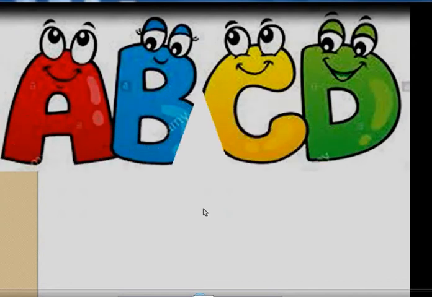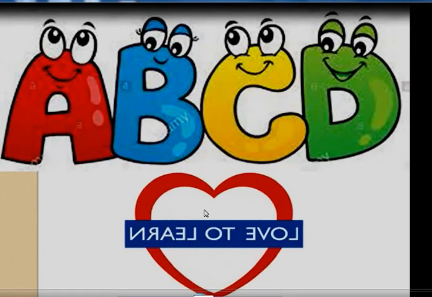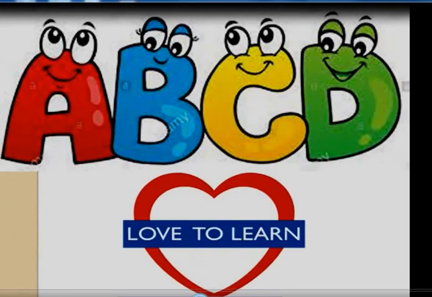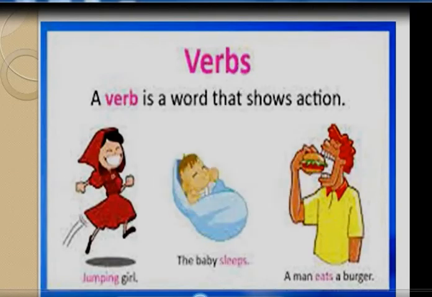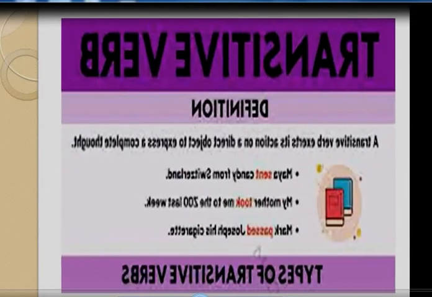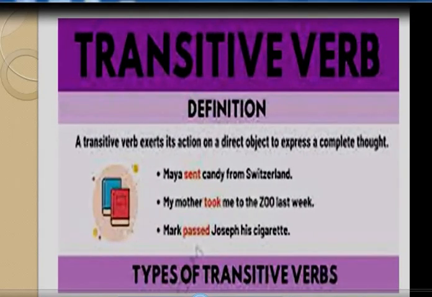Dear students, today we will learn about verbs. A verb is a word that shows action. Already we know the action words are called verbs. Jump, sleep, eat, sing, dance are all verbs. Today we will study transitive verbs and intransitive verbs.